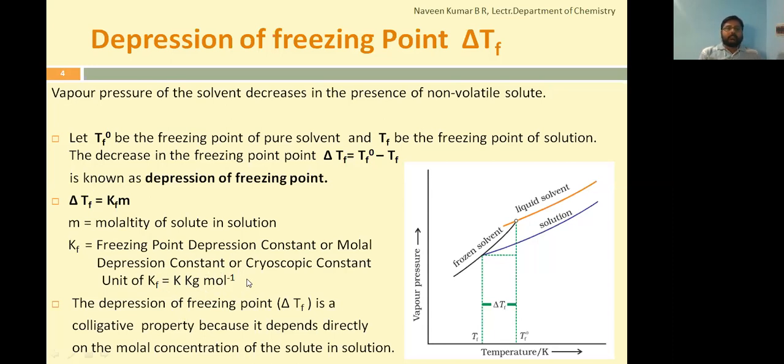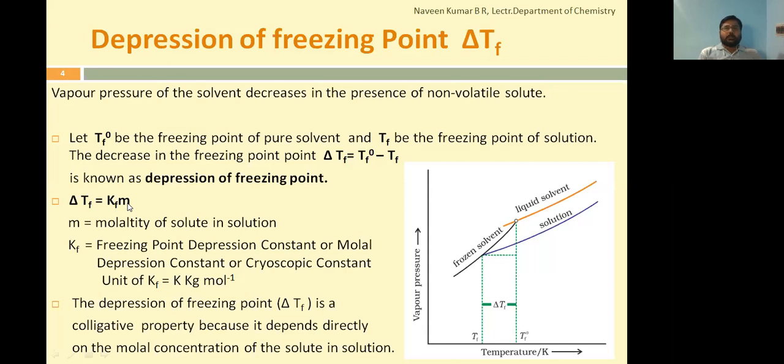Hence the unit of Kf is Kelvin kg per mole. Again, from the equation it is very clear that depression of freezing point depends directly on the molal concentration of solute in the solution. It indicates it depends directly on the number of moles of solute particles, hence it is a colligative property.